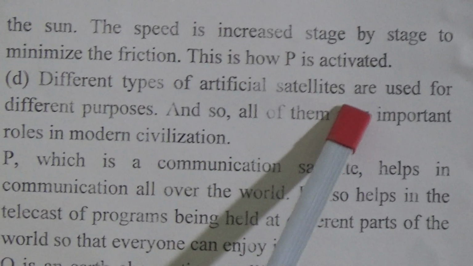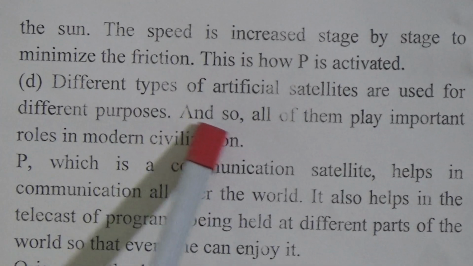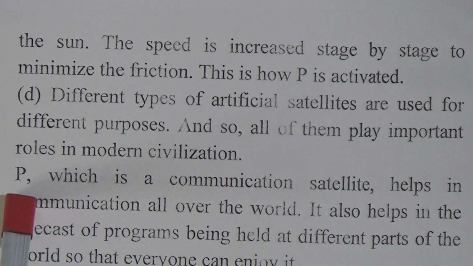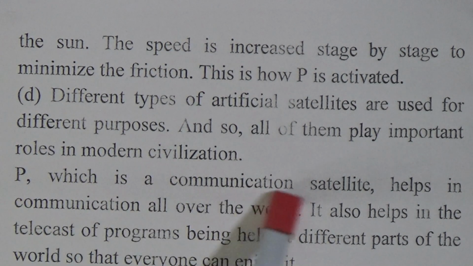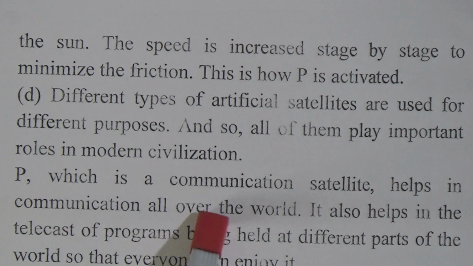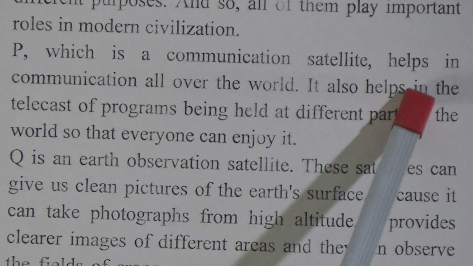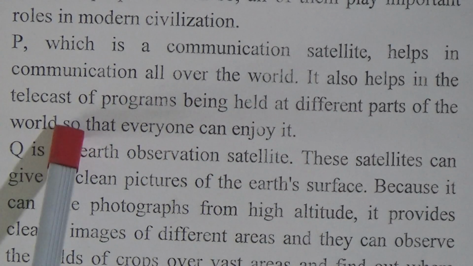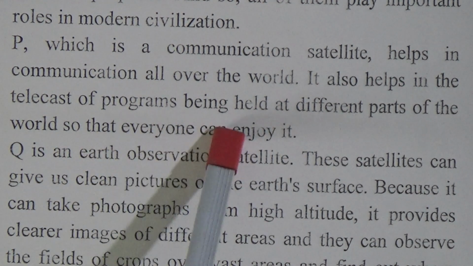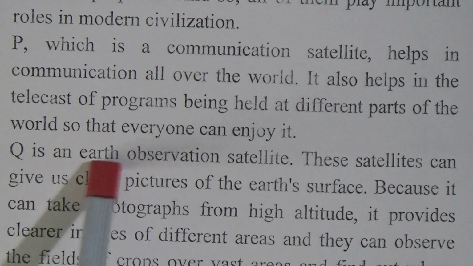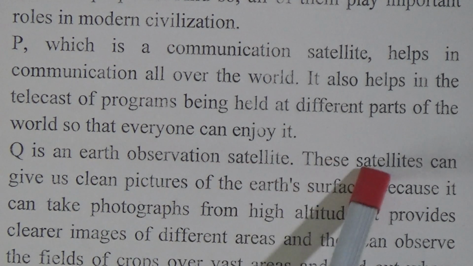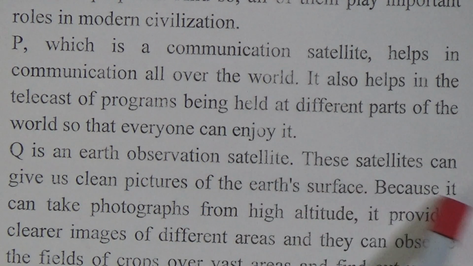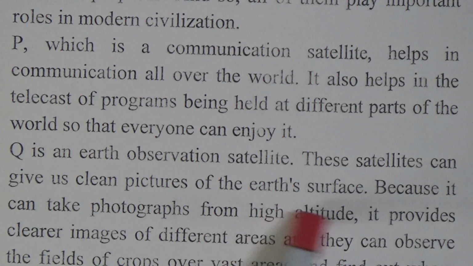Different types of artificial satellites are used for different purposes, and so all of them play important roles in modern civilization. P, which is a communication satellite, helps in communication all over the world. It also helps in the telecast of programs being held at different parts of the world so that everyone can enjoy it. Then Q is an Earth observation satellite. These satellites can give us clean pictures of the Earth's surface because they can take photographs from high altitude.